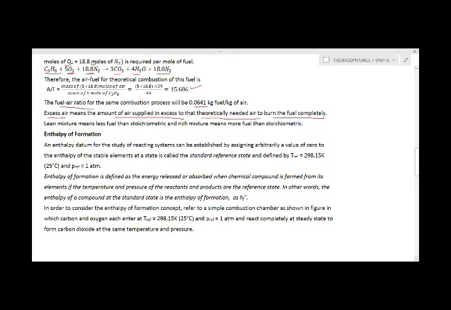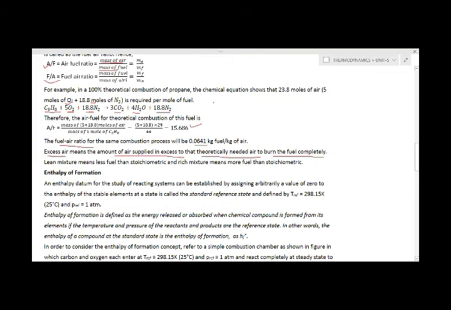कई बार हम समझते हैं कि हम जितना एयर सप्लाई कर रहे हैं दैट इज द थ्योरेटिकल अमाउंट रिक्वायर्ड। अगर हम यहाँ से निकाला कि हमारा इतने इसमें 18.5 प्लस 18.8 मीन्स 23.8, 23.8 moles of air is required. Okay, for the chemical reaction, 23.8 moles of air, 5 plus 18, is required per mole of the fuel. So actually theoretically 23.8 moles are required to burn this C3H8.